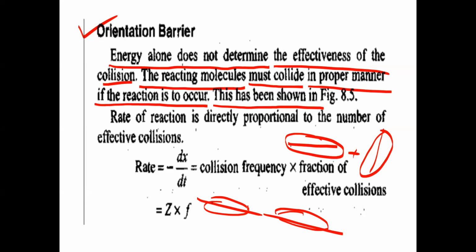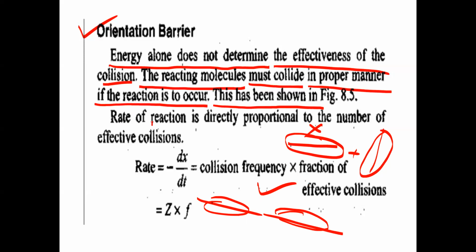Collisions between these two are called effective collisions, while collisions between the improperly oriented molecules are called ineffective collisions. Only effective collisions lead to the formation of products. So this is the proper orientation factor: proper orientation of molecules versus improper orientation of molecules.